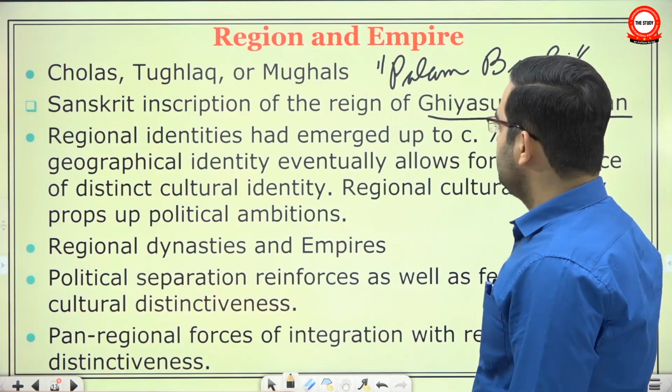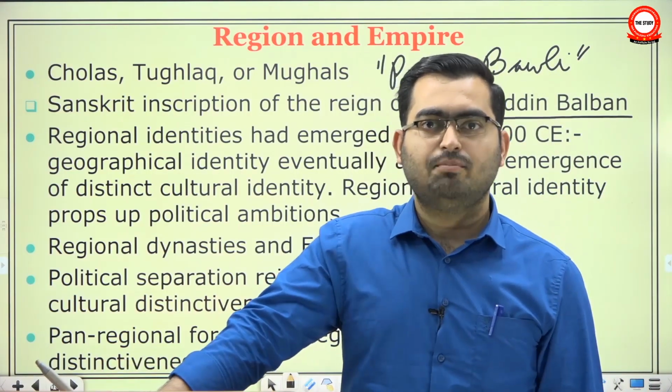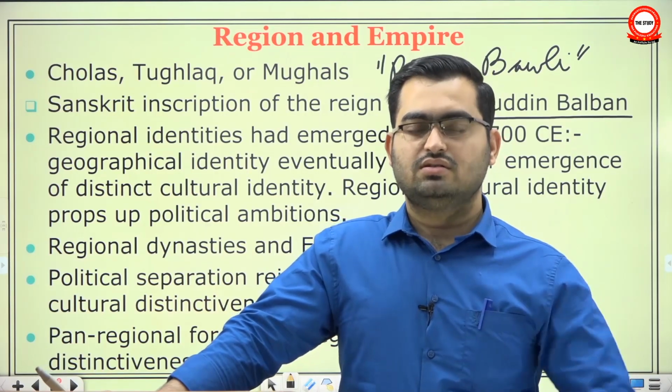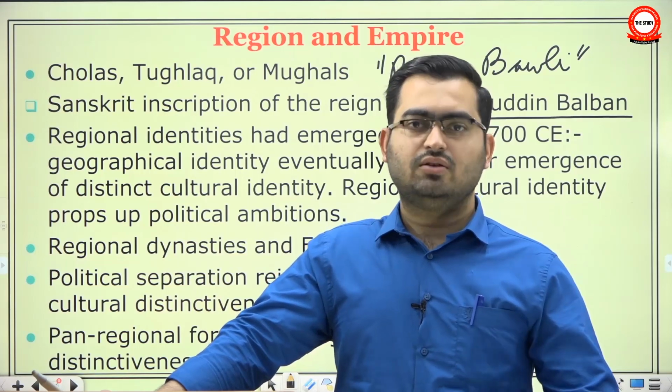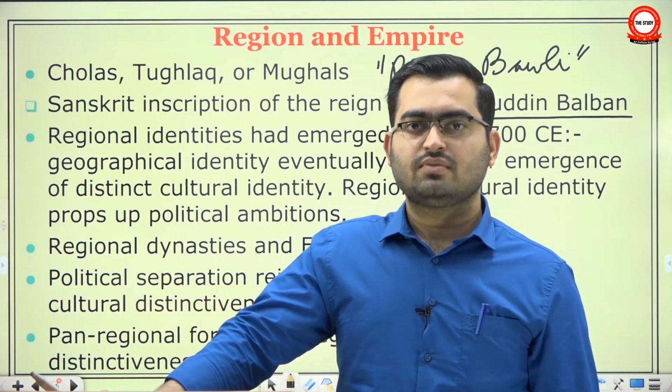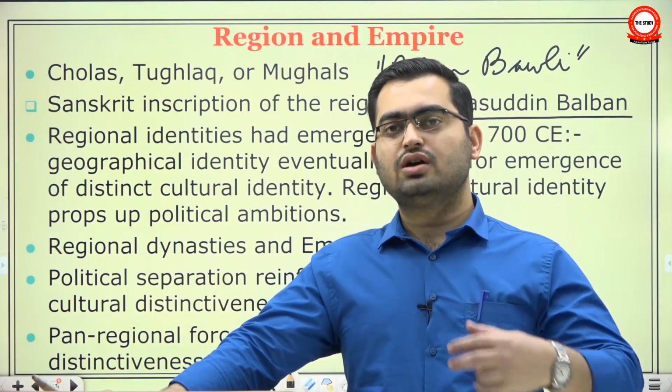Now, what it says, it praises Balban just as Prayag Prashasti praises Samudragupta, lavishly, okay, spectacularly, great praise. And it says how Balban's army marched through so many regions, conquered so many regions.